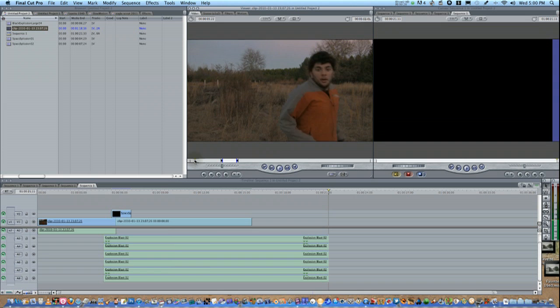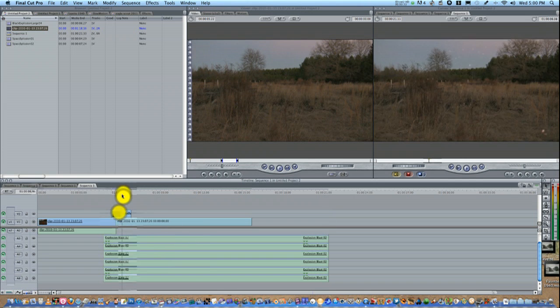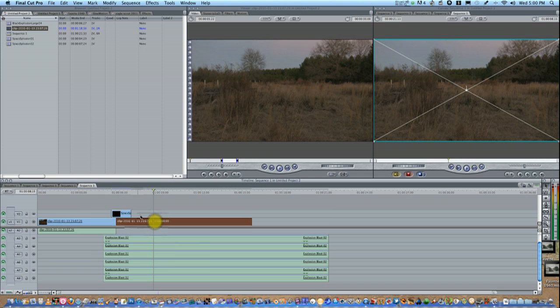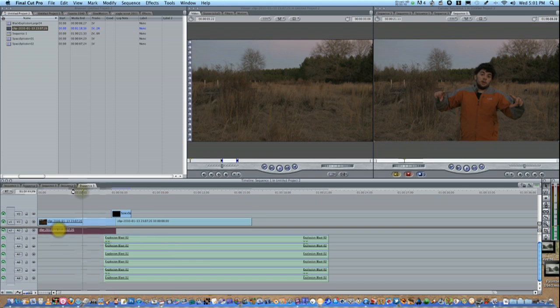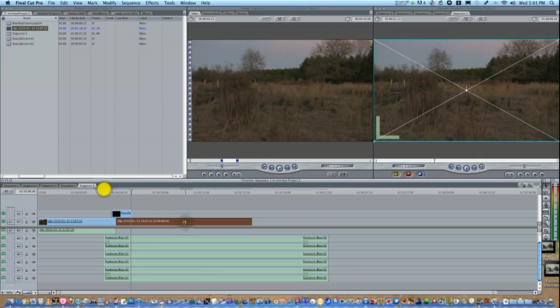Okay, so we have 4 elements we need to look at. We have the explosion, the clip of the actor there, and the clip of the actor not there. And the explosion sound effect. If you want to get really fancy, you can get some ambience from your clip, just a few seconds of the wind, so it adds more realism. So we have all those elements.